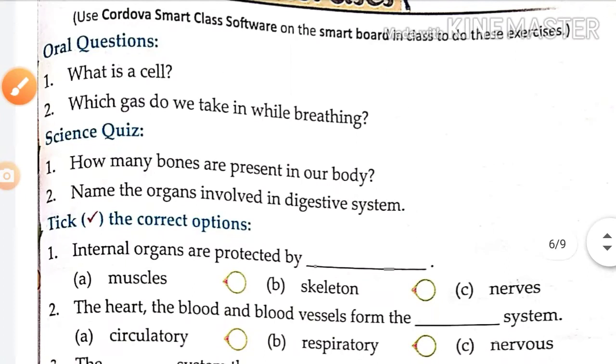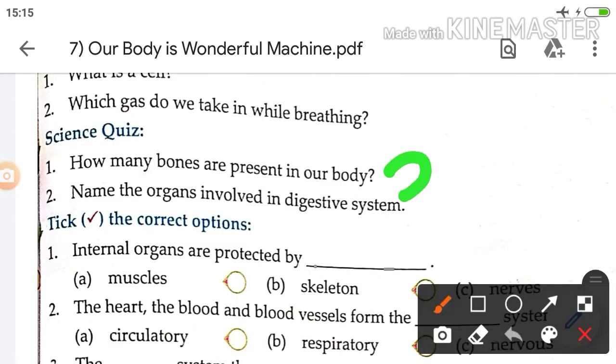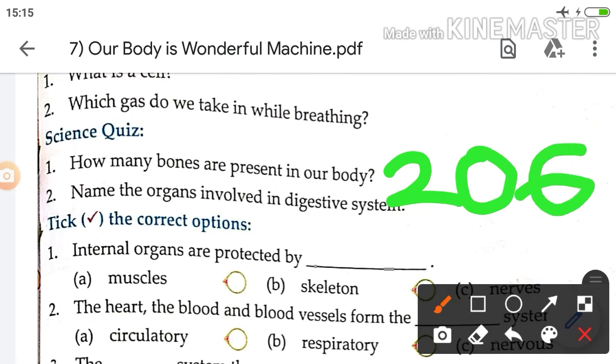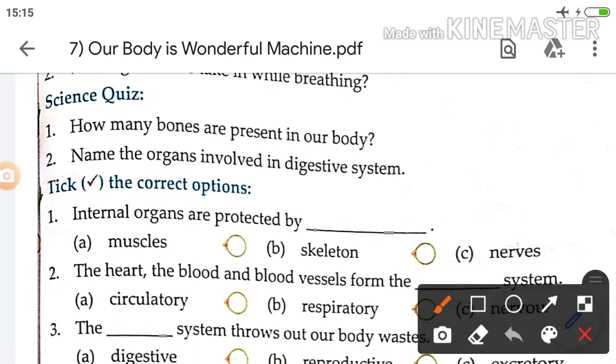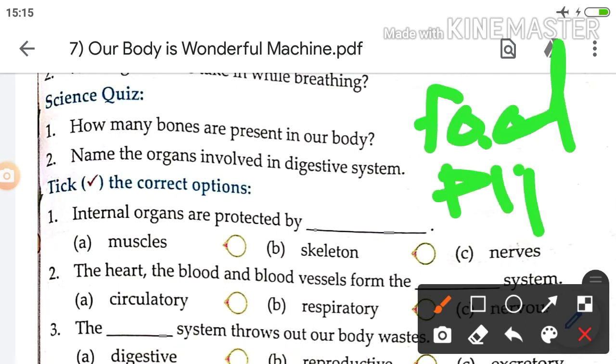Science quiz. How many bones are present in our body? In the adult human body, 206 bones are present. Name the organs involved in the digestive system. There is a food pipe, mouth first, then food pipe, stomach.